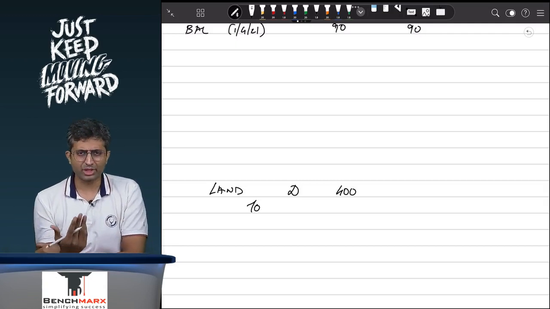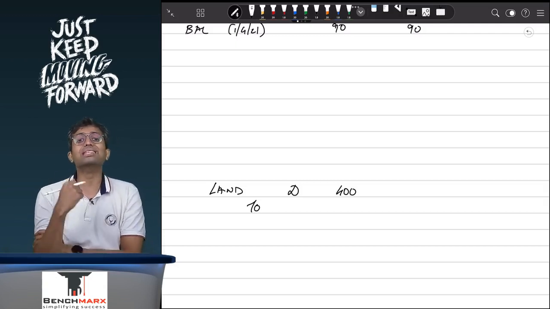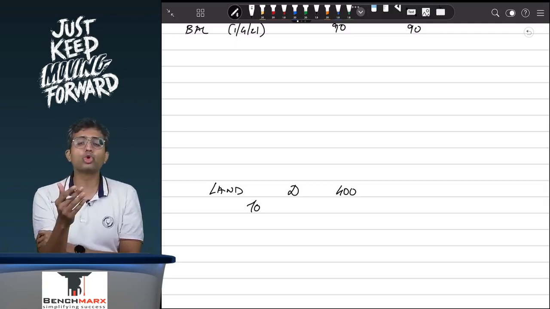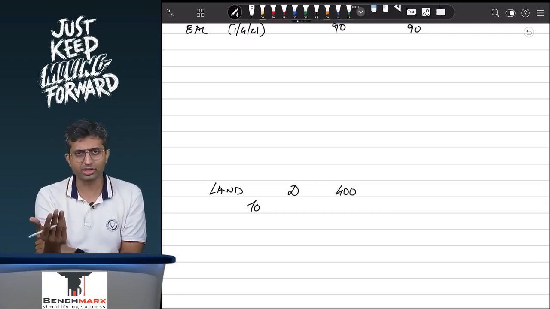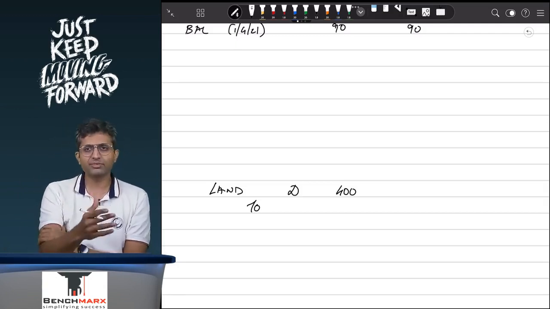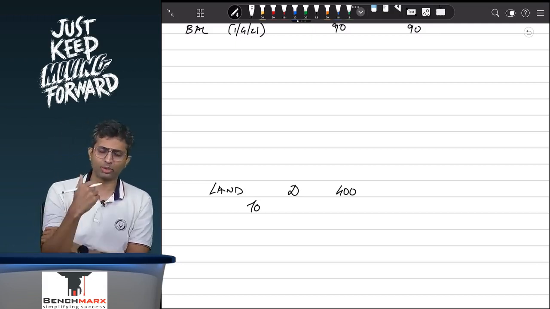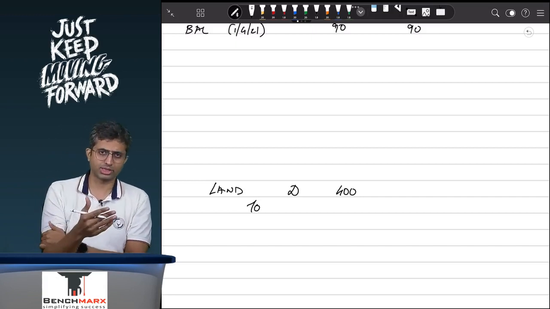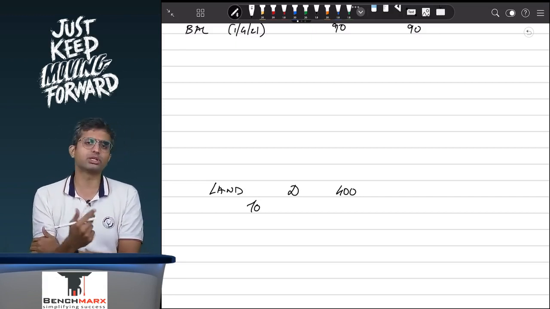For the purpose of consolidation, we don't really bother with what name the reserve is. We bother with where the reserve should go. Should it go along with consolidated reserves in working note number 1? That is, if it is post acquisition, it will go in working note number 1. Or should it go along with goodwill workings, where investment is going, in working note number 2?